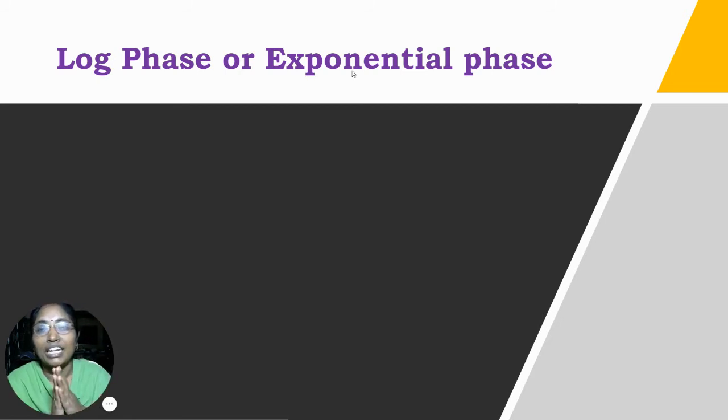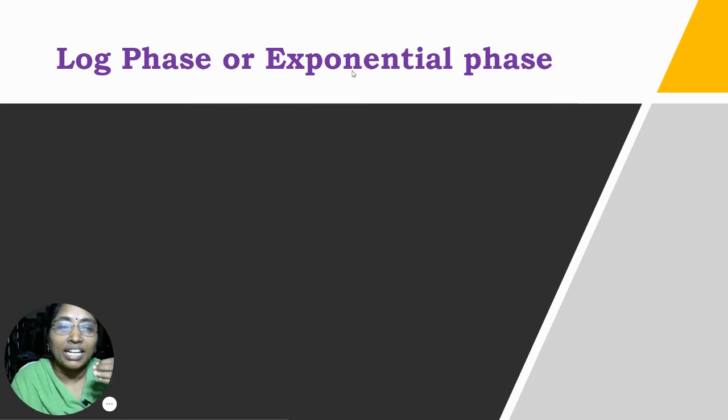That means if one bacterium is undergoing binary fission, it gives rise to two bacterial cells. One gives rise to 2, 2 gives rise to 4, and 4 gives rise to 8. Like that, the number increases exponentially. Therefore, the logarithmic phase is also known as the exponential phase, or the growth phase, because maximum growth can be seen.